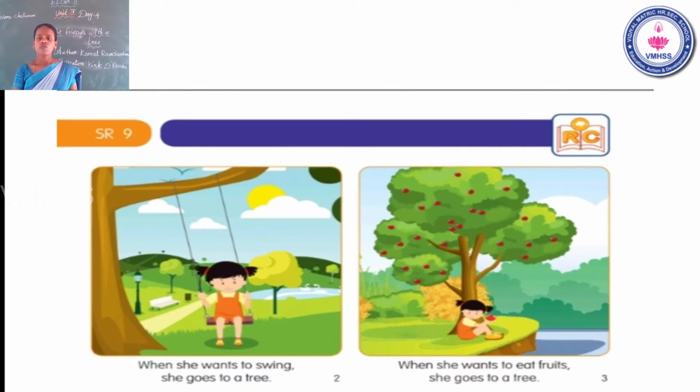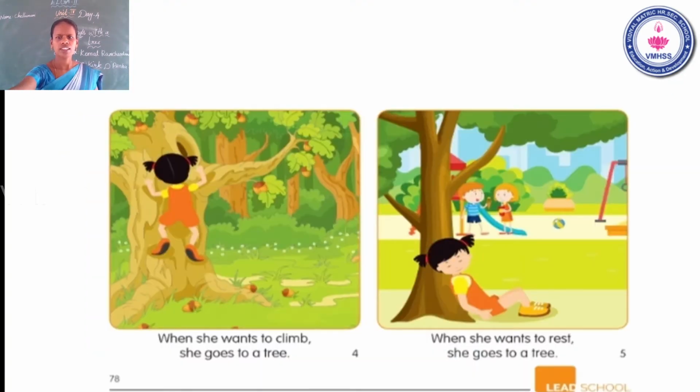When she wants to swing, she goes to a tree. Next, when she wants to eat fruits, she goes to a tree. Now go to the fourth page. Now, when she wants to climb, she goes to a tree. Climb means what? She wants to climb, she goes to a tree.